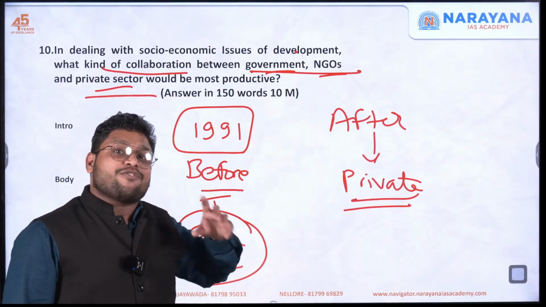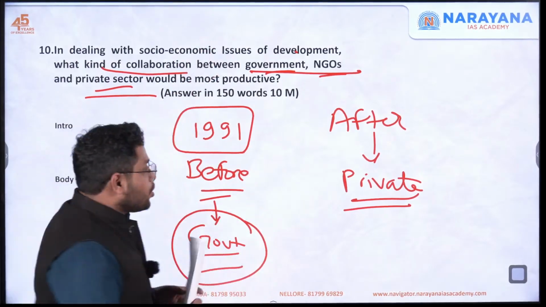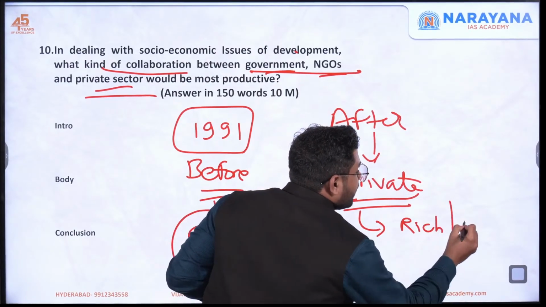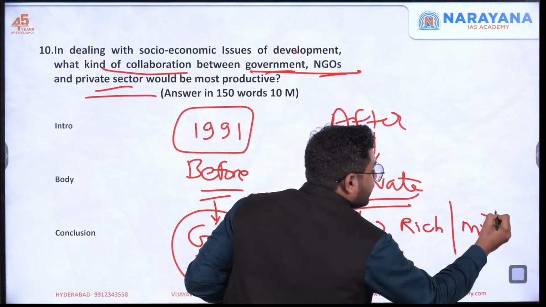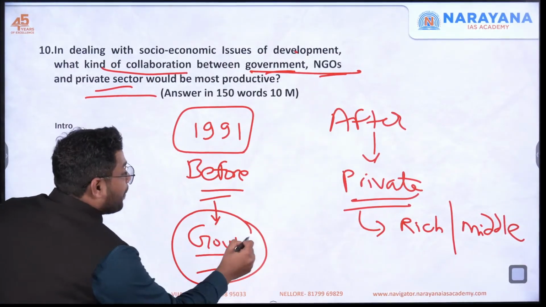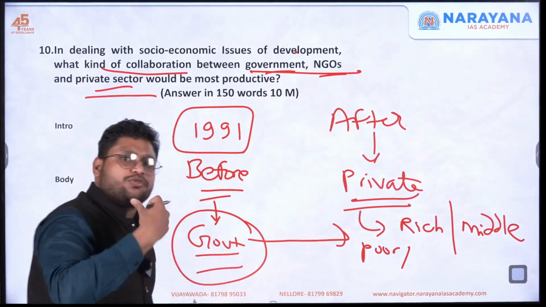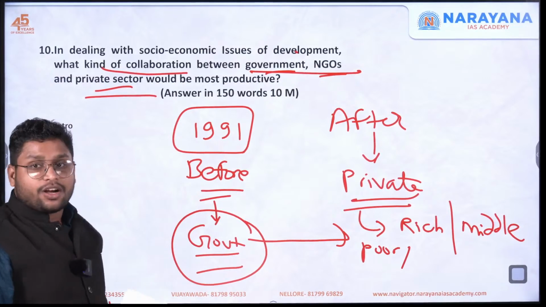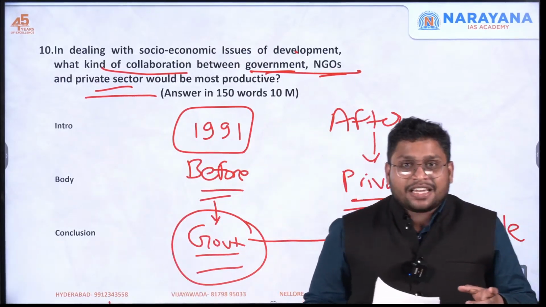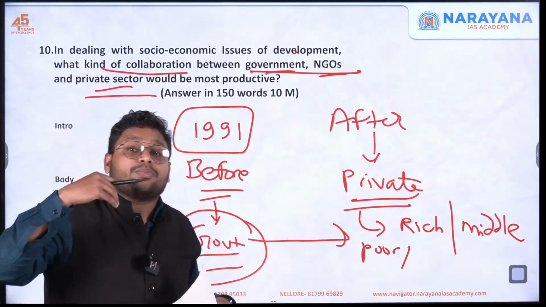But the private sector focuses more on profit. They are not much interested in overall development. So they will more or less cater to the rich people or the urban middle class to some extent. But the remaining people will be served by the government. So poor people, the poorest of the poor, the backward people, will be served by the government. But there is a problem with government. While serving, the government is not able to do it completely, not able to do it more efficiently.